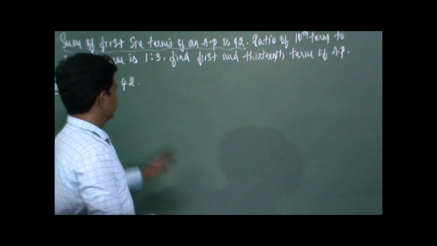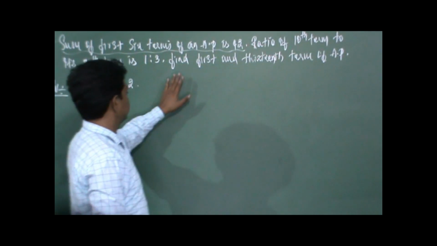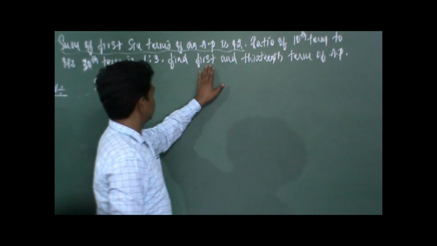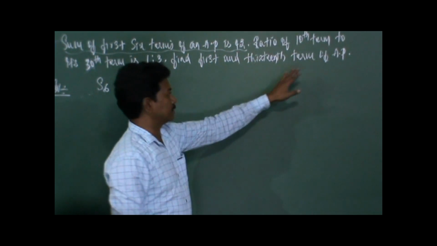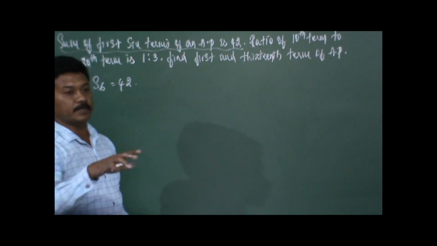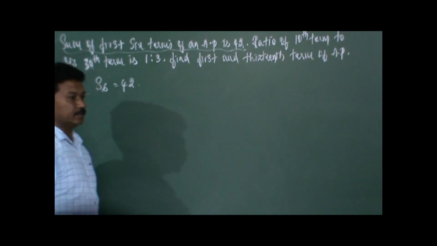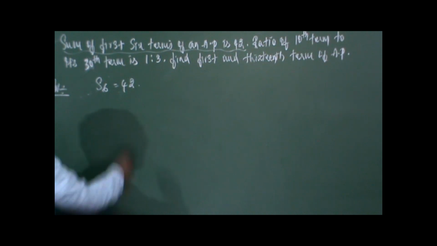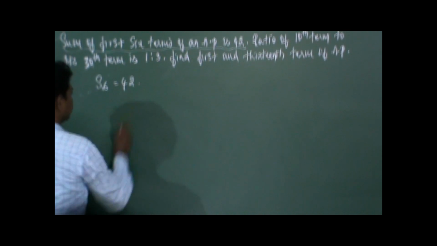So the ratio is 1:3. So if this is the thing, first find the first term and 13th term of the AP. In that AP you have to find the first term and 13th term. He has given the sum of first 6 terms, so we will write S6 is equal to 42.